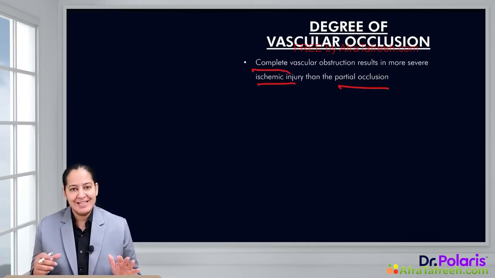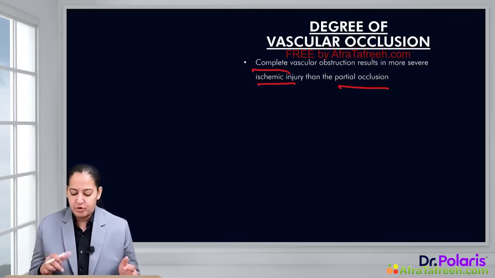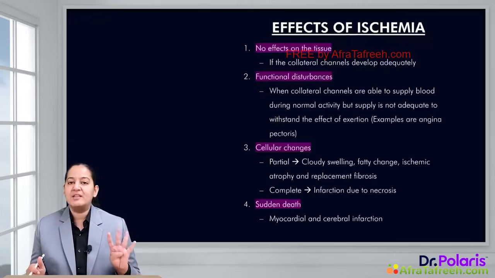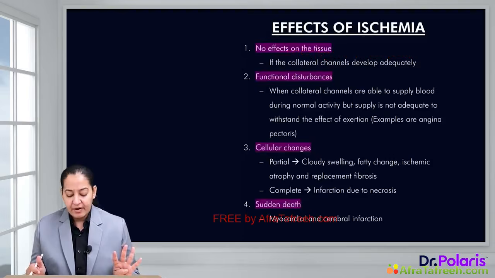But in partial, at least some percentage of blood supply is still maintained for that tissue. So in complete ischemia, chances of infarction are more as compared to partial. So we have seen the 4 factors which decide the severity of infarction, of ischemia. Coming to the effects of ischemia.